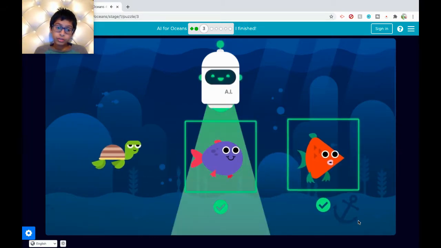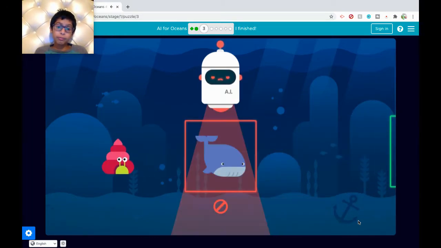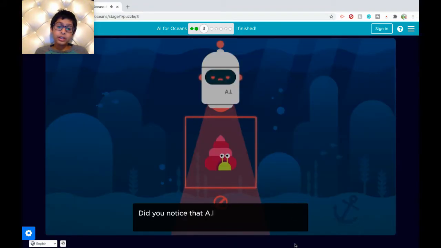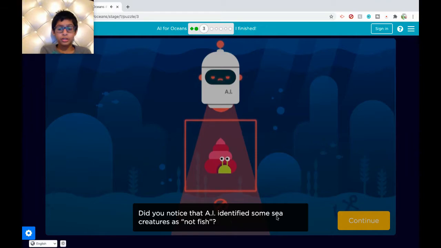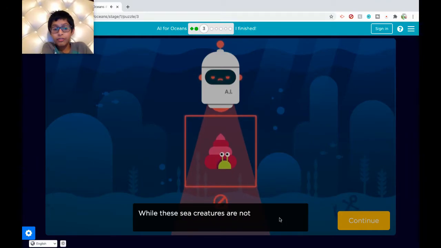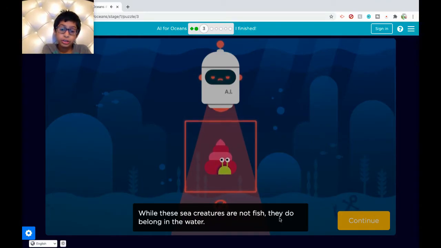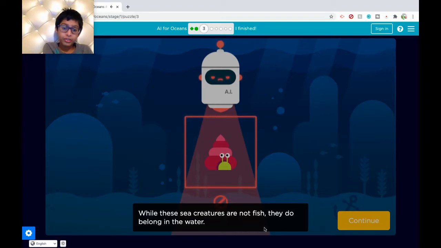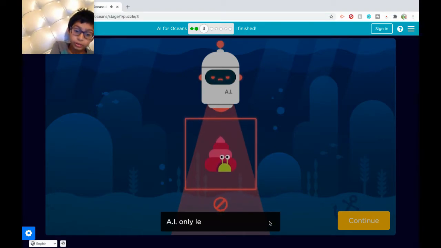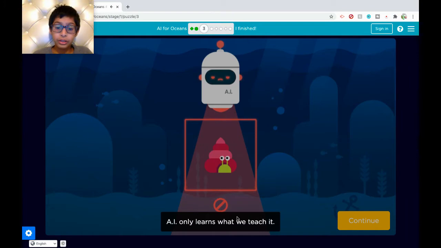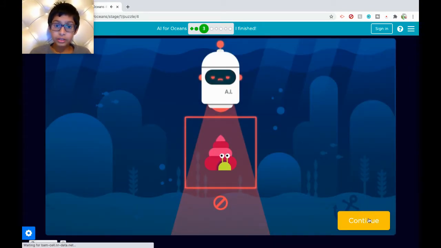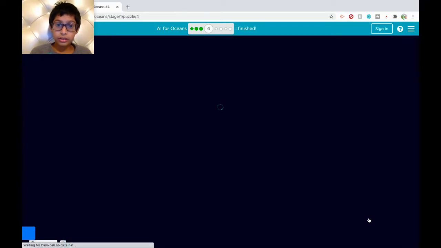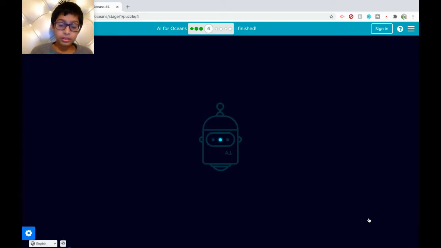Did you notice that AI identified some sea creatures as not fish? Well, it's right, they're not fish, but they're still sea creatures. While these sea creatures are not fish, they do belong in the water. AI only learns what we teach it. Let's train AI again. Well, I'll be glad to train AI again.